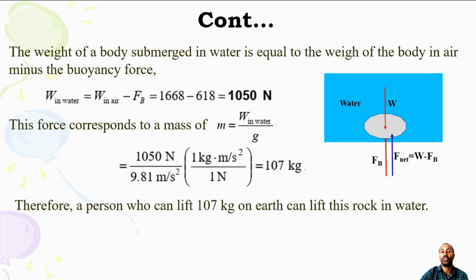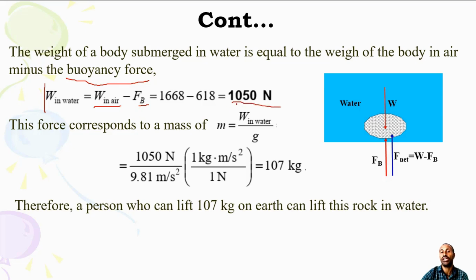Then the weight of a body submerged in water is equal to the weight of the body in air minus the buoyant force. Clear? So the weight in air can be completed. So once you have the weight in air, the actual weight, then if you subtract the buoyant force, the weight in water will be completed.